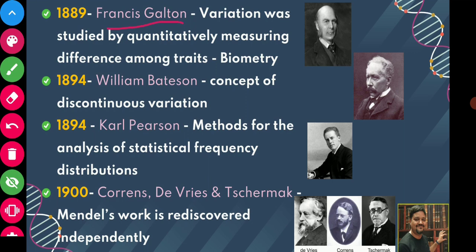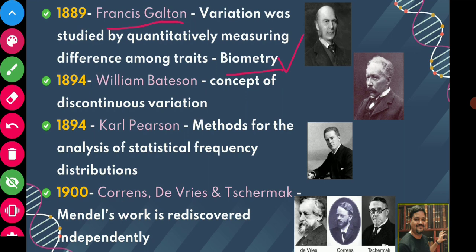He studied the variation by the quantitative measures of difference among the traits. So he actually gave the concept of biometry. When he quantitatively measured the variation among the traits, this study gave rise to the science that is called biometry. Bio means biology, metry means measurement. So measuring the biological things. So actually he mixed mathematics with biology.